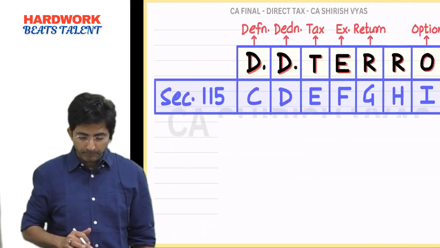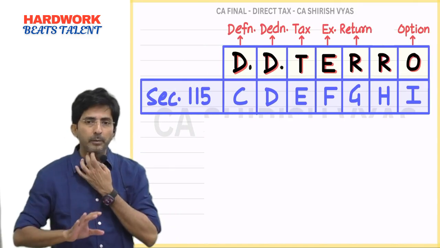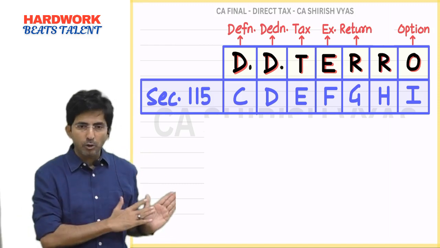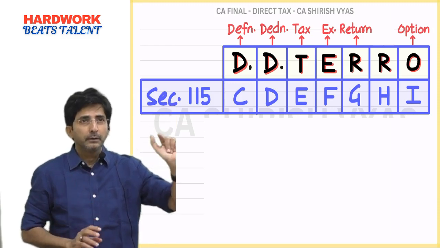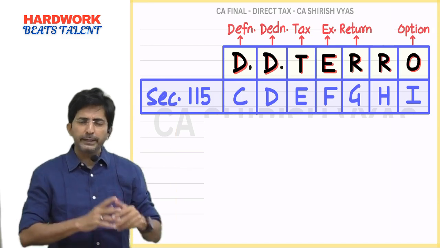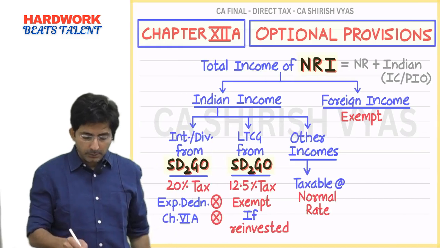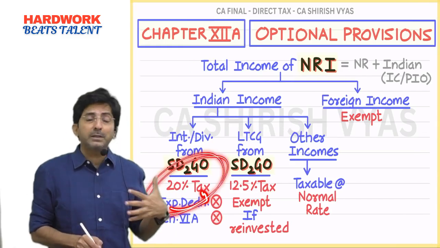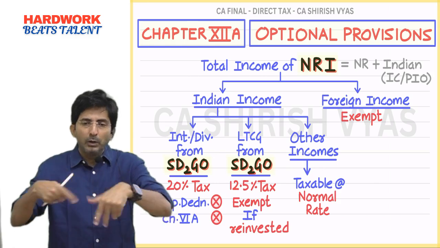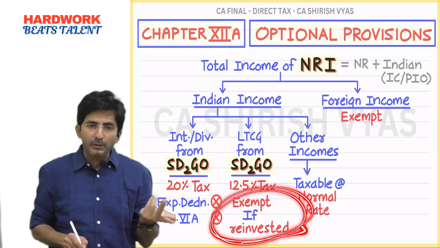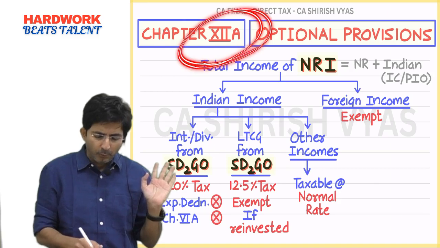After one point. What is the last point? Just take my example of my brother. It will be very simple to remember. Do you agree my brother fits perfectly in this topic? He is Indian. He is settled in Hong Kong. So he has become NRI. Now, let's assume my brother, while he was in Hong Kong, invested a lot of money in Sadgo. And he is happy with the provisions. He is loving 20% tax. And he keeps rolling Sadgo, and if you keep rolling Sadgo, your capital gain will always get exempted. So let's assume my brother is happy with chapter 12A provisions.